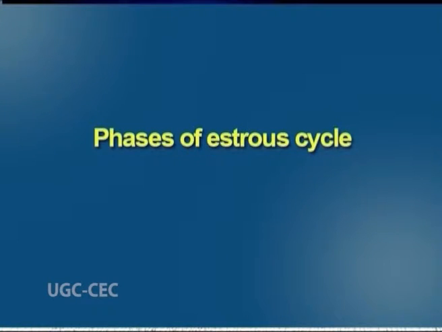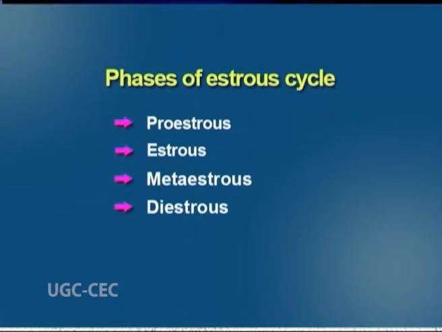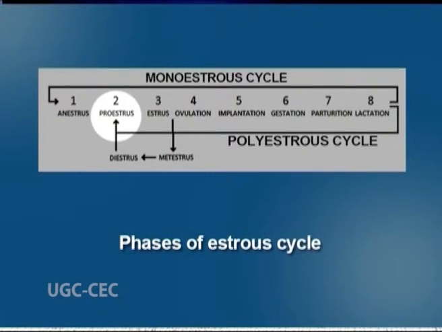Now, we will see the phases of estrus cycle. There are 4 phases, that is proestrus, estrus, metaestrus and diestrus. In proestrus, one or several follicles of the ovary start growing and their number is specific for the species.